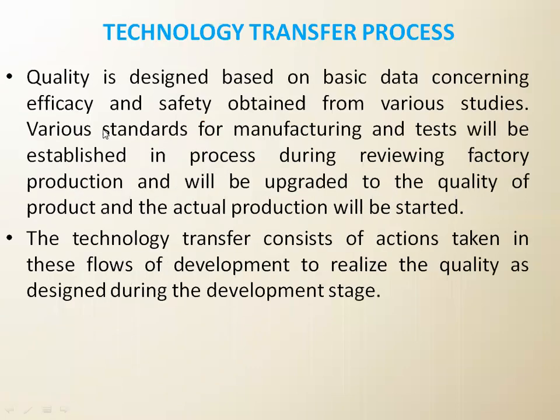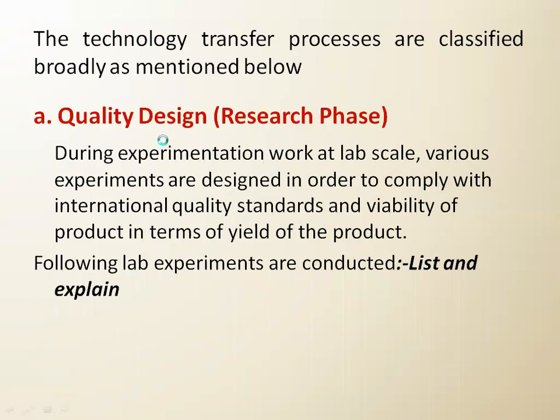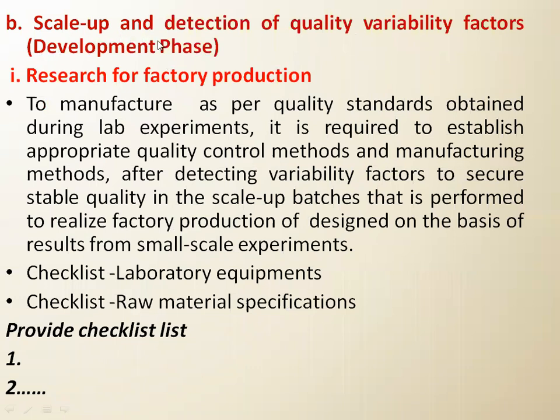Then the second one in this technology transfer process is the scale up and deletion of quality variability factors, that is the development phase. We know that the formula or the process or the parameters developed in the pilot plant, we have to use the same in that scale up technique, but the instrument is larger and batch size is larger, so you have to modify some steps or some processes. So what will we call it? We will go with the development phase, and we will call it trial batches. So the number one is the research for factory production.